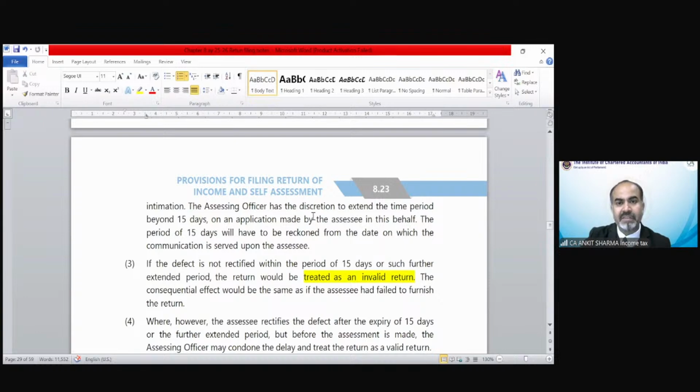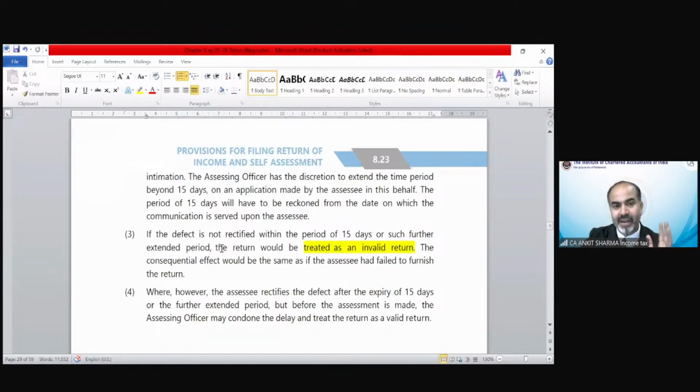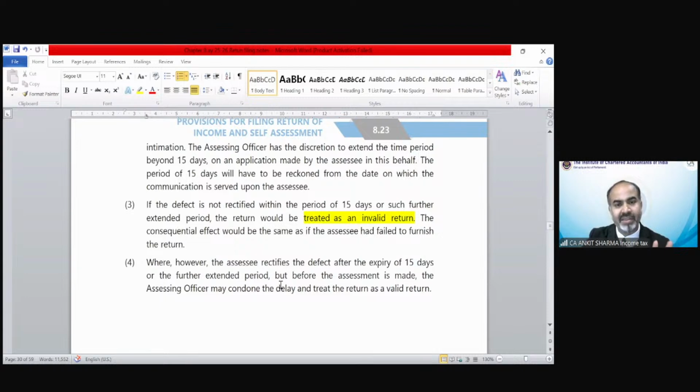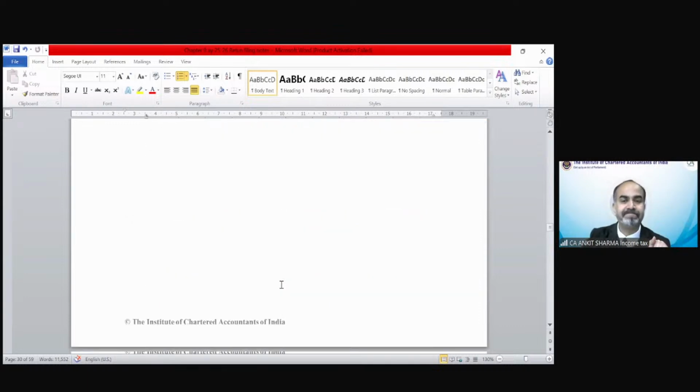The assessing officer has the discretion to extend the time period. If you did not rectify the defect, that return would be considered as an invalid return. That is void ab initio. That means no return has been filed. If you have rectified the defect, then the return would be treated as filed on the date on which it has been originally submitted.